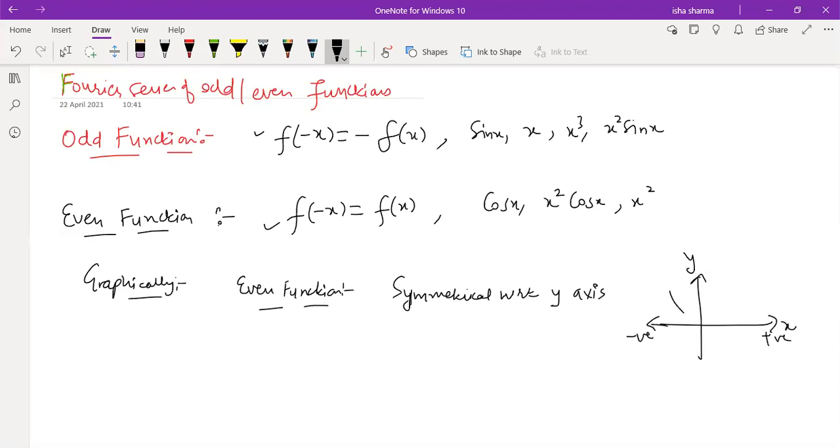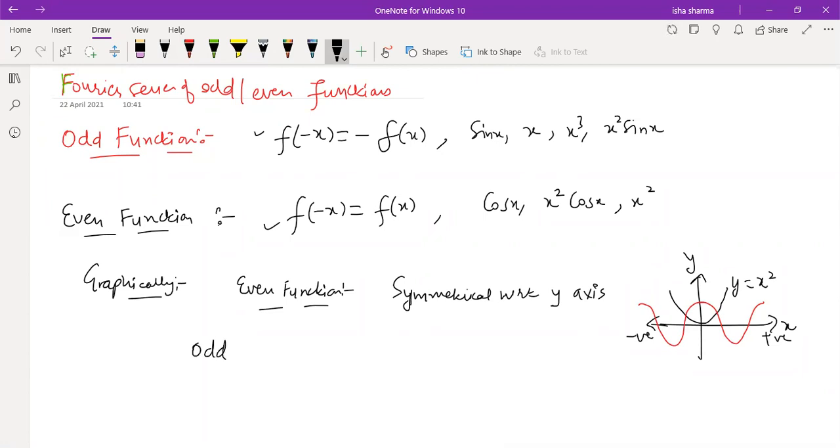For example, this is a graph of, say, y is equal to x square. Similarly, we know y is equal to, sorry, not sin x, cos x. Cos x is going to be an even function. Because we know their graphs already, whatever is happening here, the same gets reflected on this side. So if you know the graph of the function, you can check that.